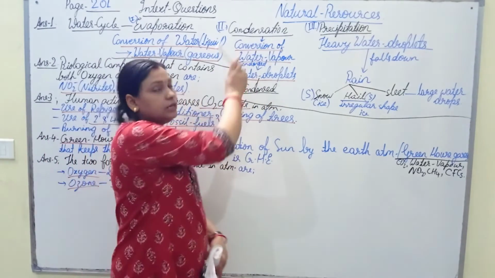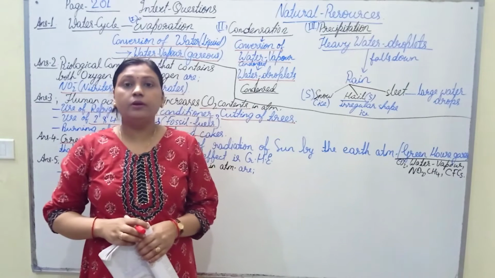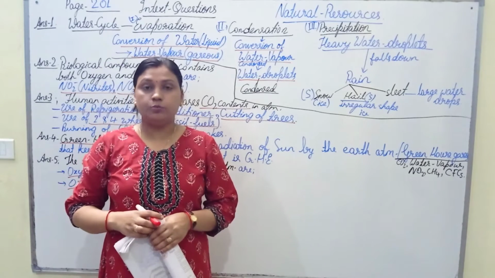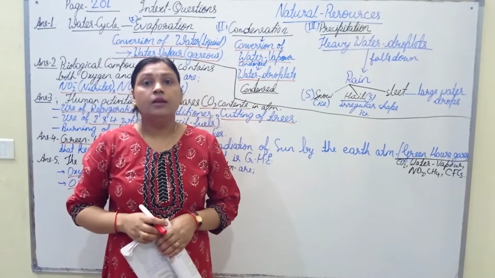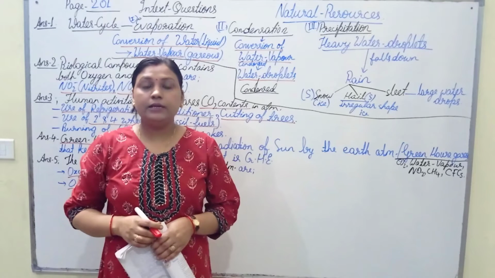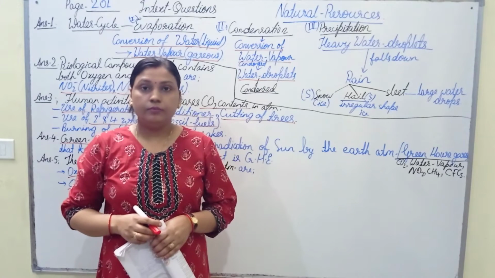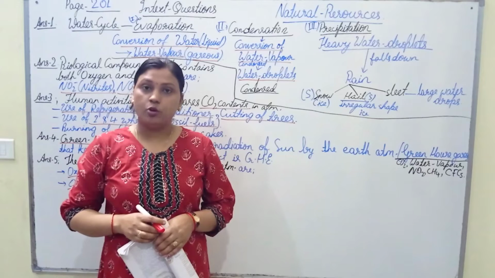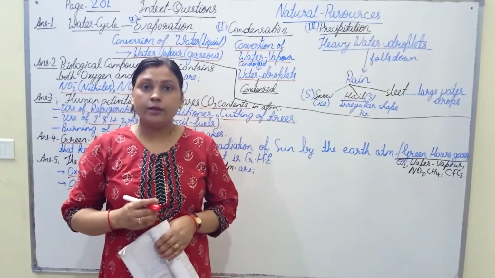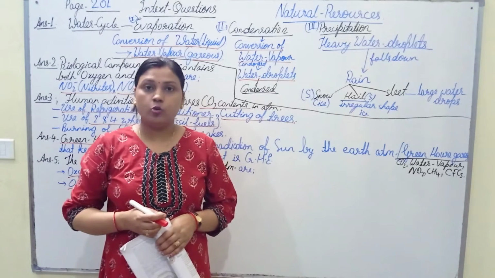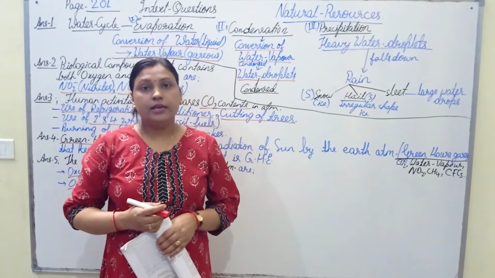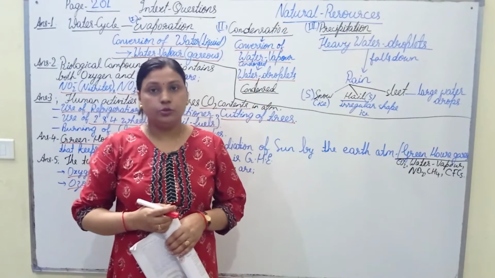The next step is condensation, in which the water vapor rises up, cools down and expands, and it combines with the smoke and dust that are suspended in the air to form fine water droplets. When more water droplets accumulate and condense, this process is called condensation.